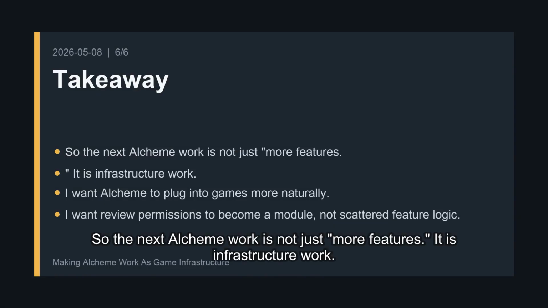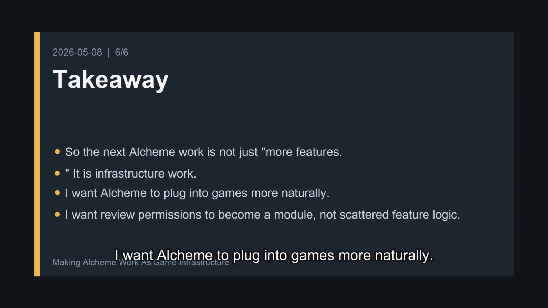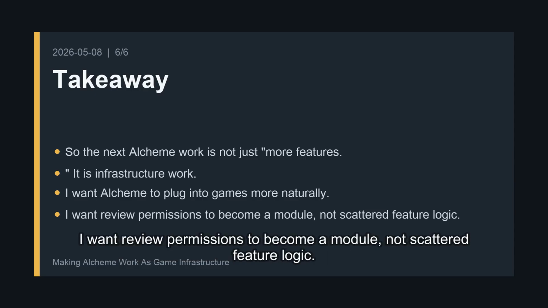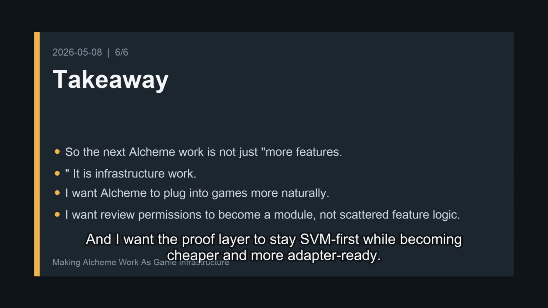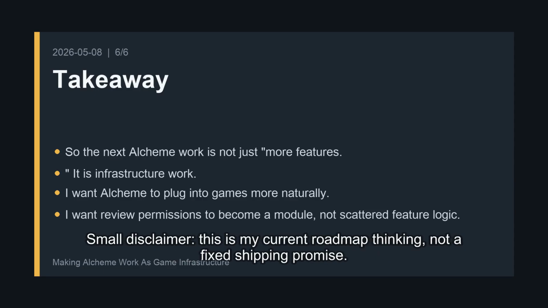So the next Alcheme work is not just more features. It is infrastructure work. I want Alcheme to plug into games more naturally. I want review permissions to become a module, not scattered feature logic. And I want the proof layer to stay SVM first while becoming cheaper and more adapter-ready.